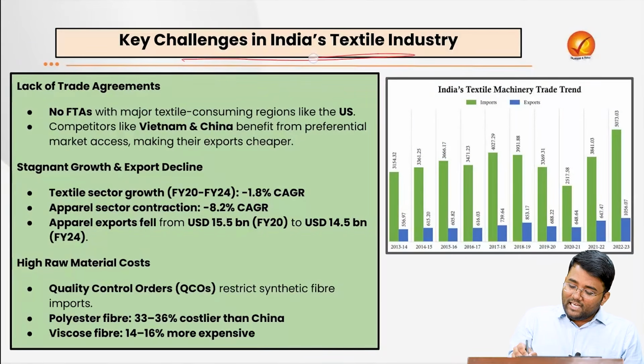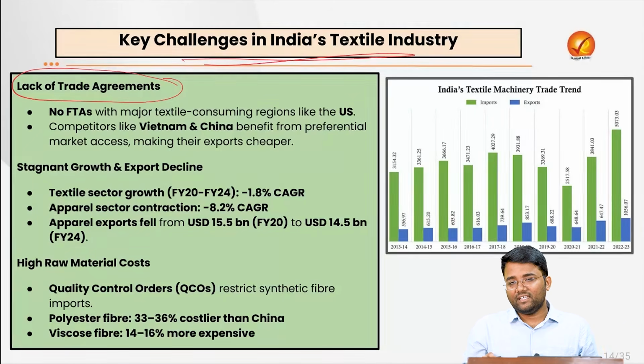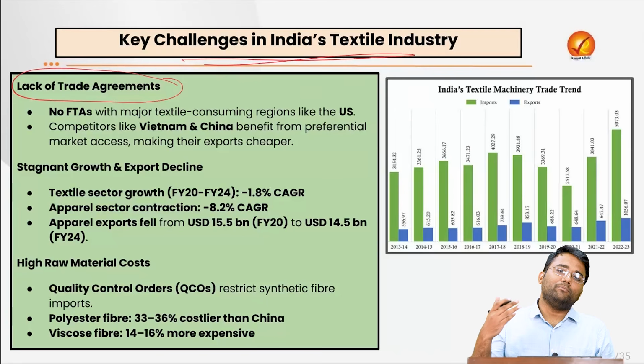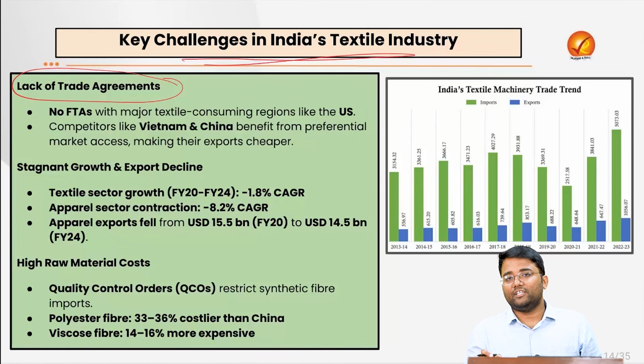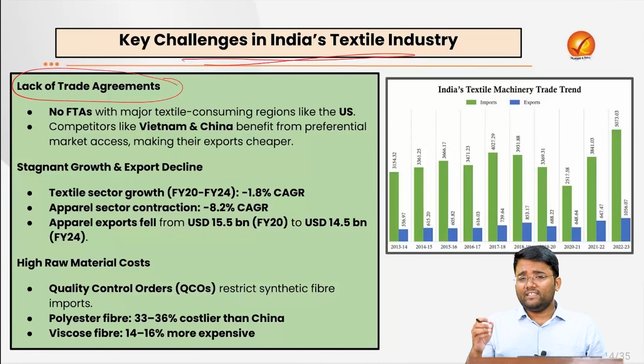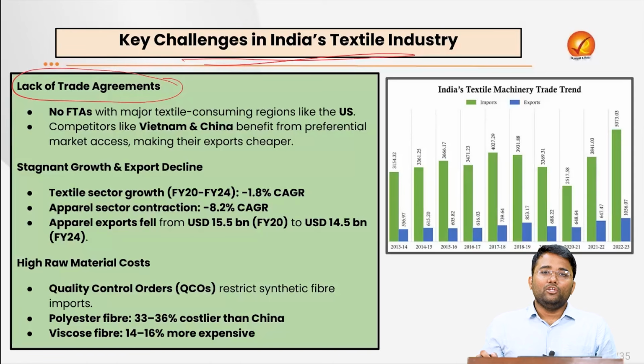But there are some key challenges in India's textile industry. For example, there is a lack of trade agreements. There are various other countries like Bangladesh which have flourishing textile industries and competitive advantages because of their status as a least developed economy. More than that, they also have the labor power, and good production of cotton, jute, etc. So their cost of production is much lower compared to ours, and that is the reason they are exporting more than us in overall ready-made garments.